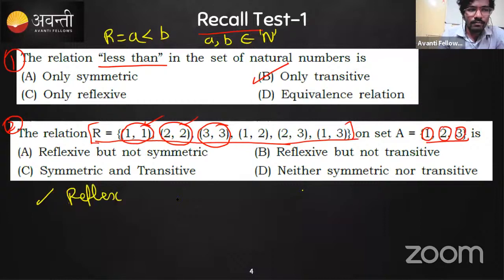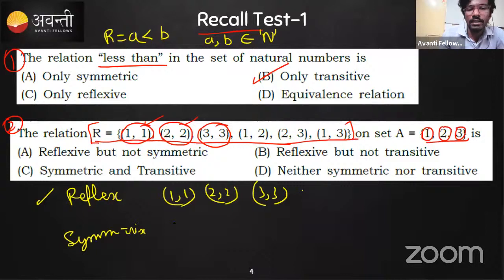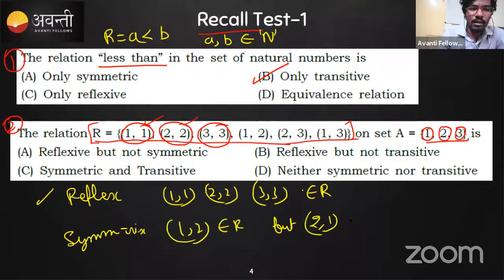Is it symmetric? Check for symmetry. The reflexive is correct because 1, 1, 2, 2, and 3, 3 ordered pairs are present in the given relation. Whereas it is not symmetric, they're telling. Why? Because 1, 2 belongs to R, but in order to say it is symmetric, 2, 1 should also belong to R, right? But this does not belong to this relation. Hence it is not symmetric.